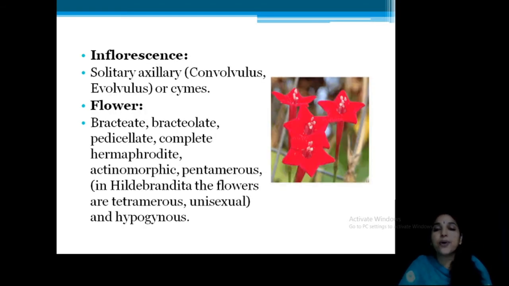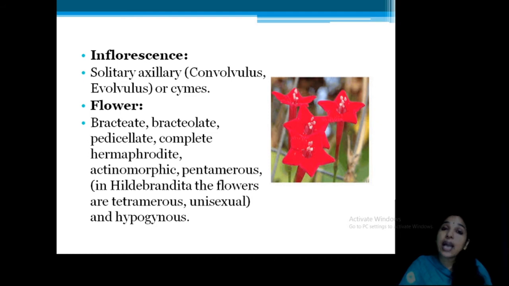Now, inflorescence. Usually the inflorescence is solitary, occurring in the axillary portions of the plant, or maybe cymose. So you can observe both types, either occurring singly, solitary, or as cymes.